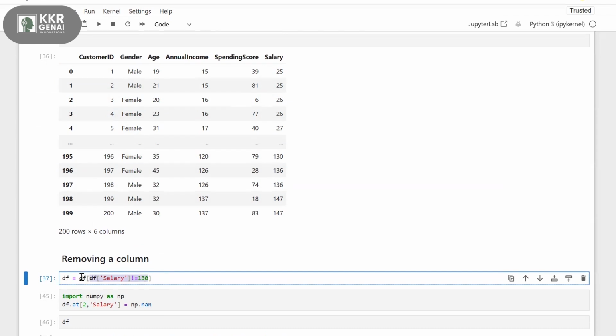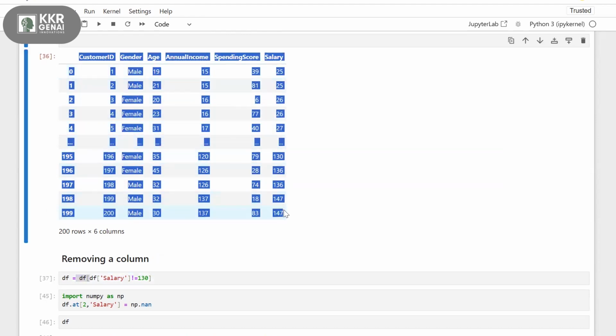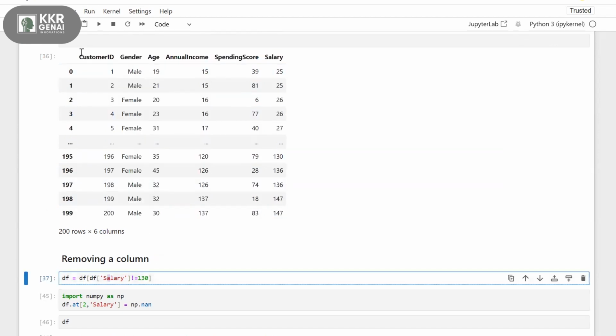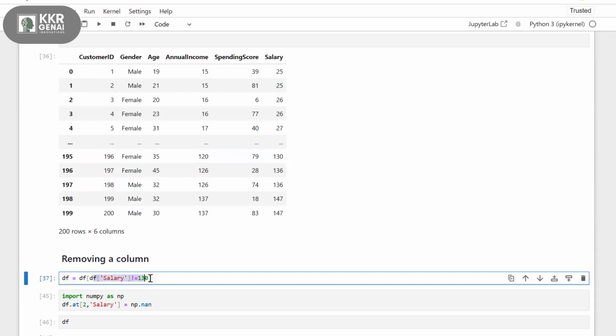So inside this DF, what are the salary columns which are not equal to 130? Go and take these details inside this entire DF. I need to fetch some values with a specific condition. So in the total records, go and fetch the salary column which are not equal to 130, and after fetching, reassign it back to this DF.